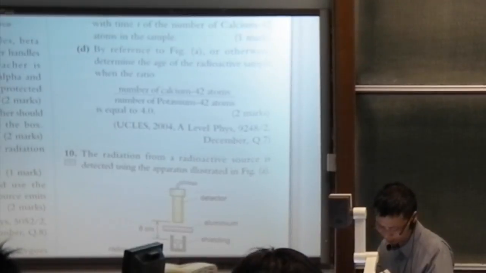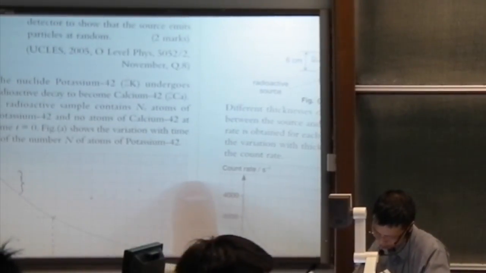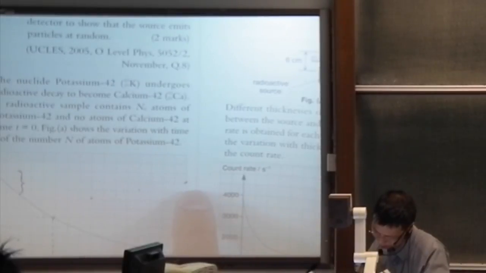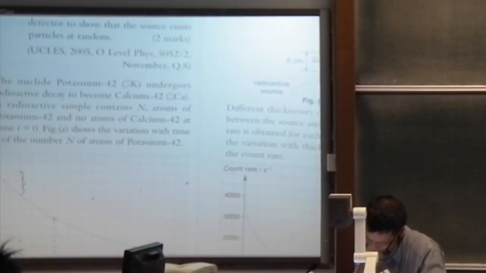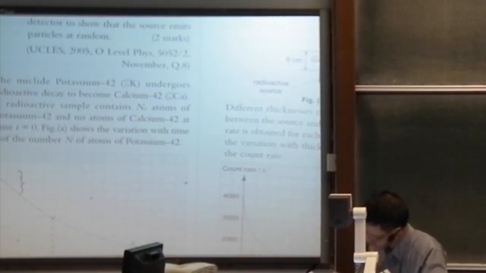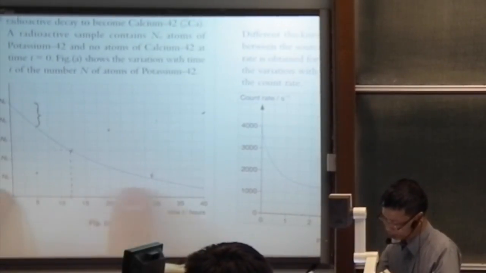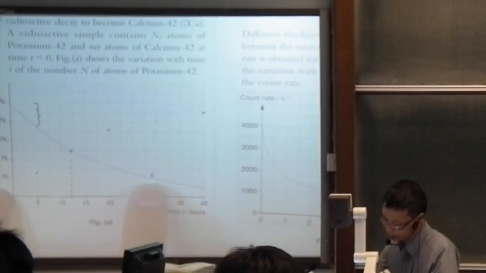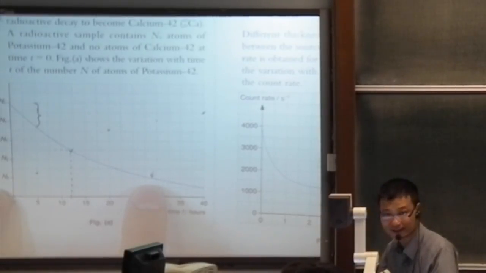Now, when it is 4.0, it is actually around here. When calcium becomes 0.8, that means potassium becomes 0.2.